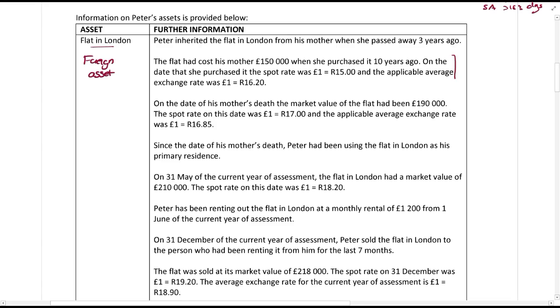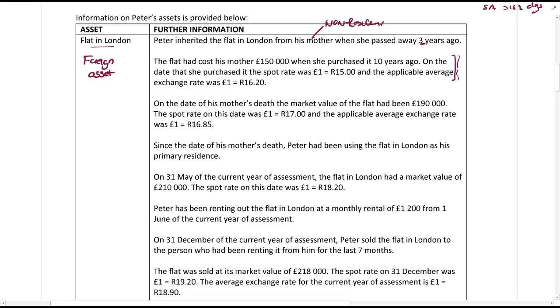Now this is the mother's information, so maybe they'll ask us to do a CGT calculation or something like that with it. Although the mother passed away 3 years ago, and remember the mother was also a non-resident because they immigrated. So so far, this seems irrelevant.